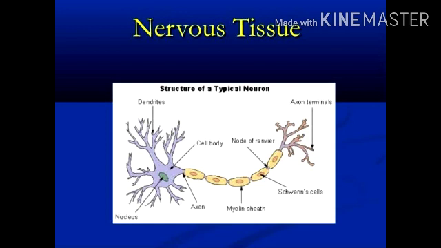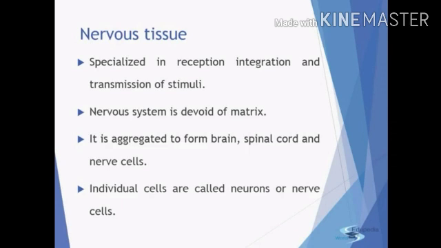Grade 9, Chapter 2, Tissue, topic nervous tissue. In the previous lecture, we discussed the muscular tissue. Today we will discuss nervous tissue. Nervous tissue plays an important role in our body. It is specialized in reception. Reception is basically receiving of signals, integration, assembling of signals, and transmission of signals.